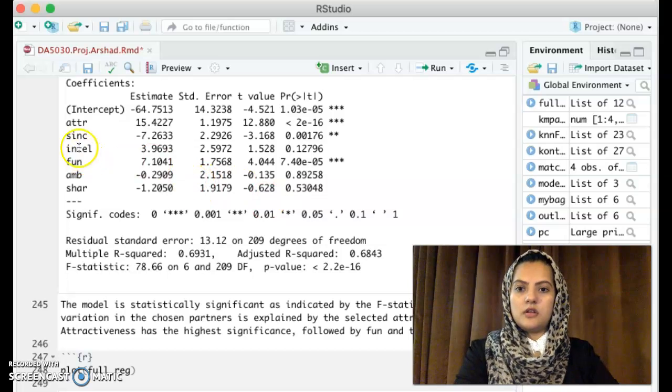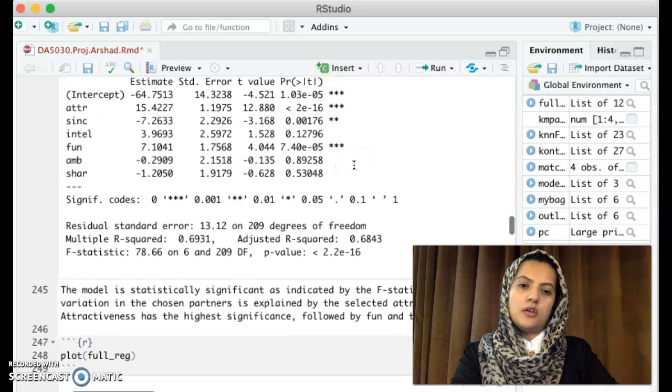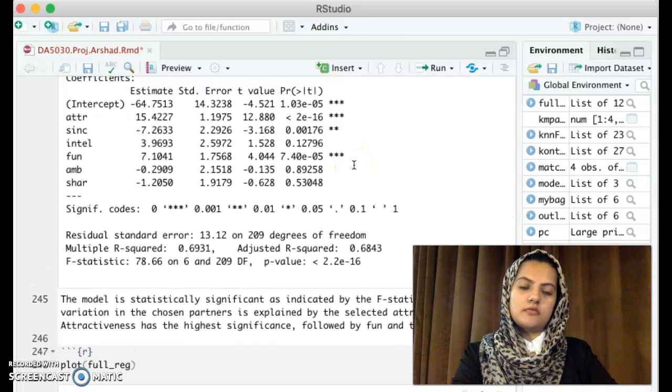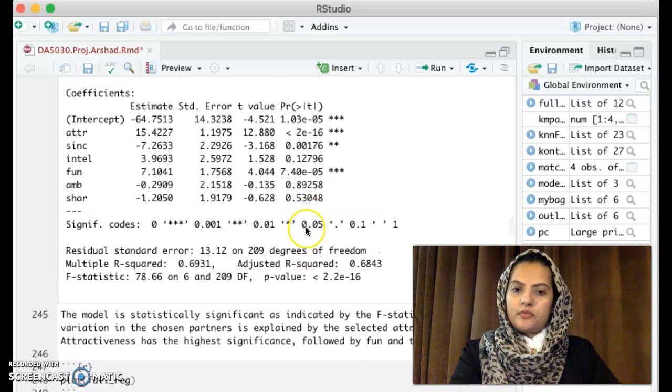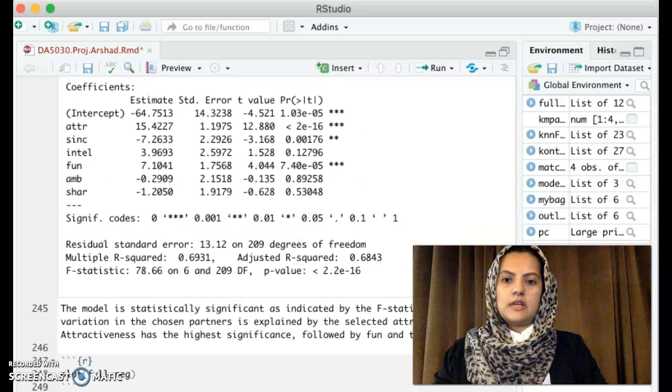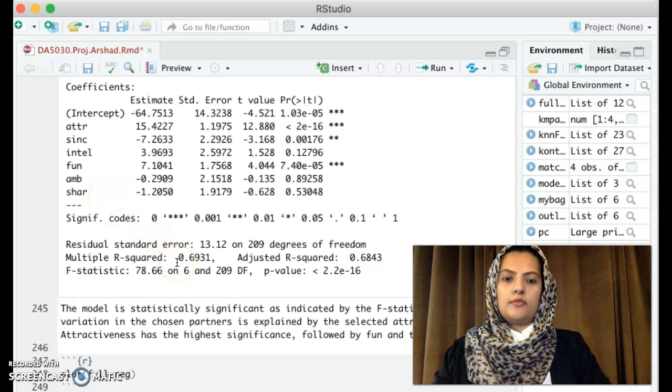And we see that attraction and fun have the most significant p-values, as well as sincerity. So we can conclude that intelligence, ambition, and shared interests are not as important for the construction of this model, since the p-value is not significant enough.